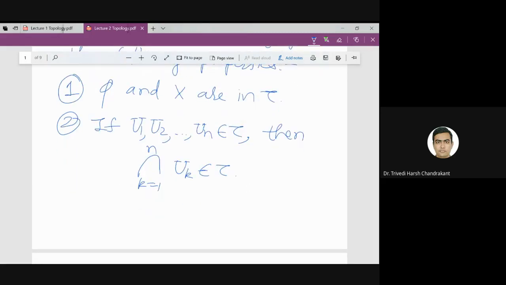So what is this property? If u1, u2, un are open sets, then the finite intersection of those sets is also open. This property is known as: tau is closed under finite intersection.